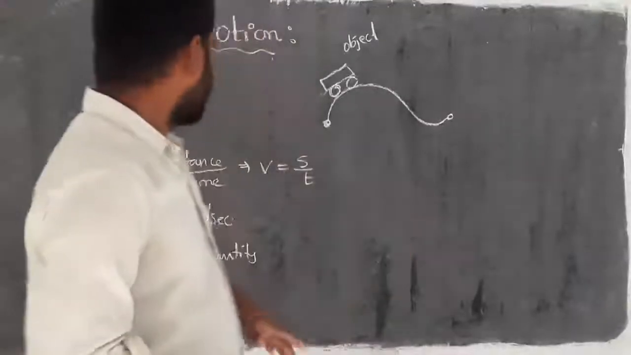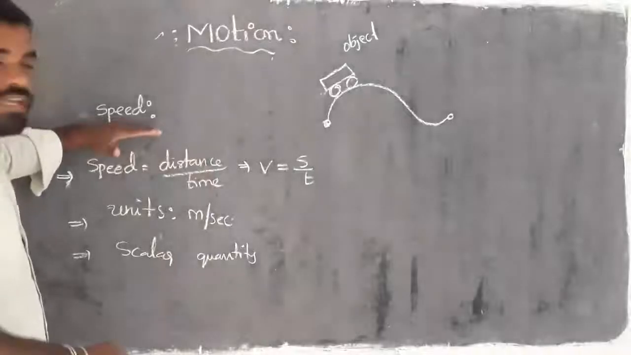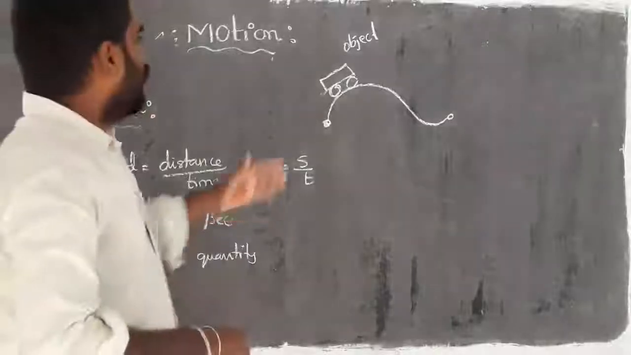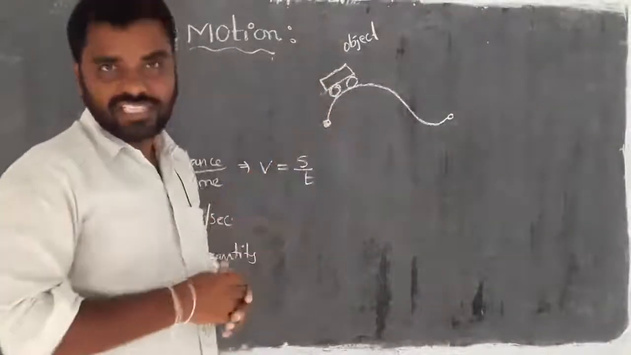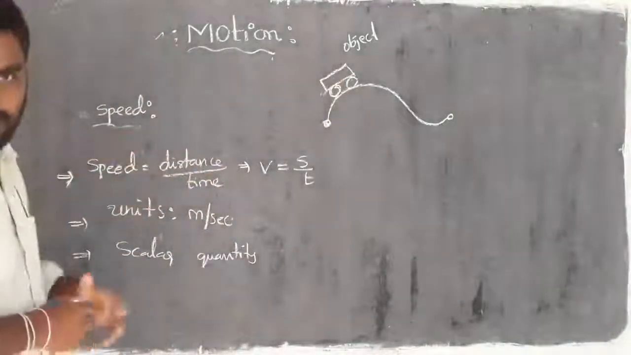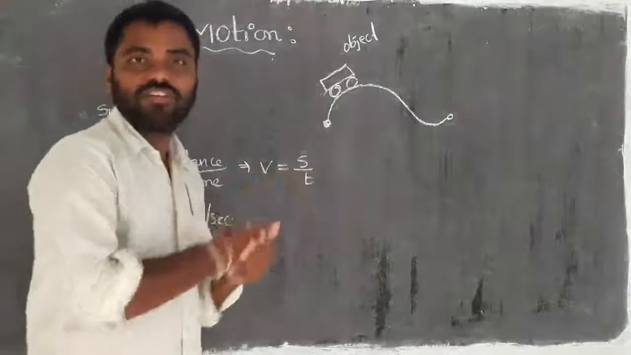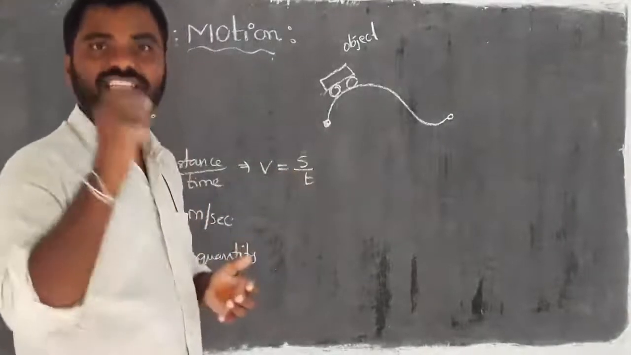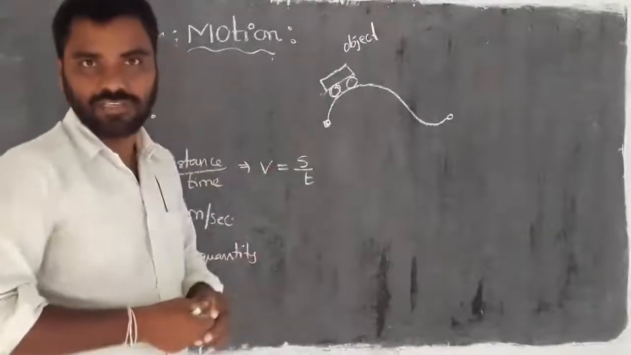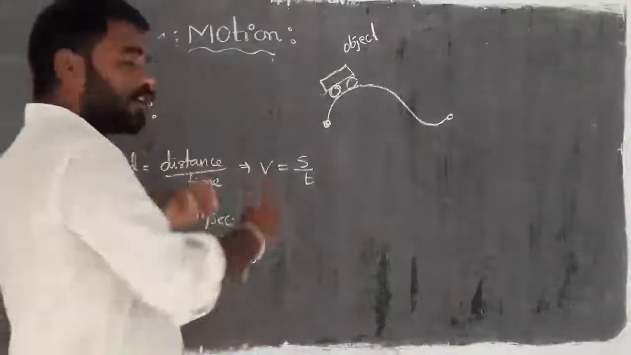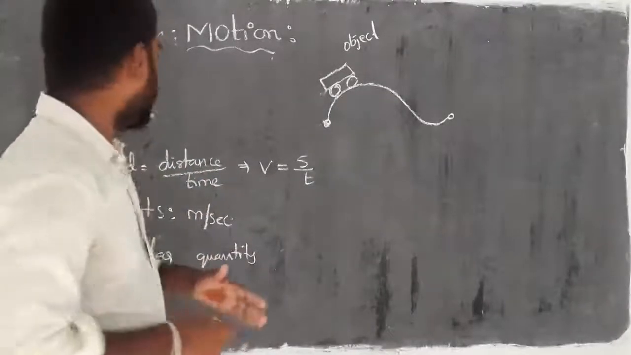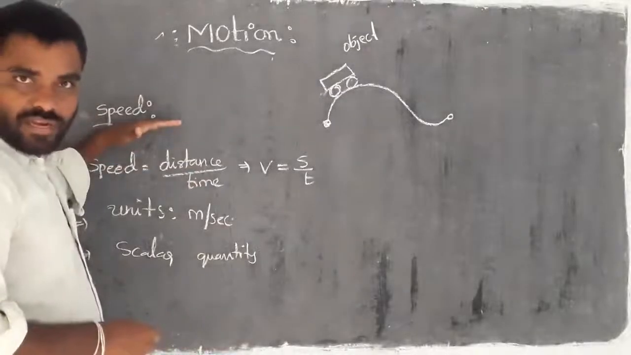Yes, here we have to discuss one more topic. The concept is speed. Simply, any object which covers a certain distance in an instant of time, or in a unit of time, that we call speed. That is the definition. Or simply, the rate of change of distance we call speed. So that is the definition.